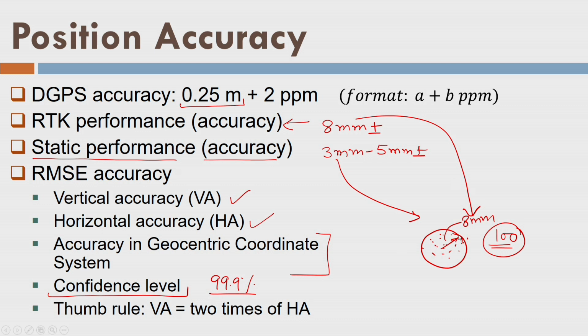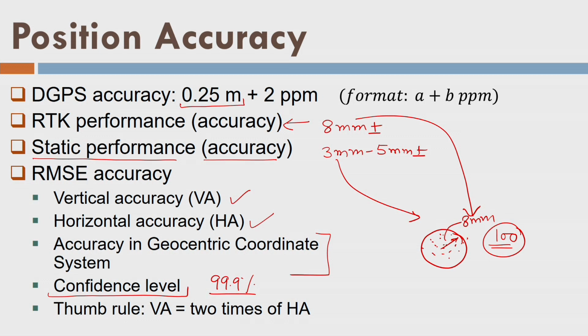Remember, these accuracies are specified again in the geocentric coordinate system, not in the local reference frame. So with respect to the equator, in the equatorial plane, I should measure my planimetric accuracy, and perpendicular to the equatorial plane, I should measure my vertical accuracy. Slightly difficult, or slightly imagination is required. Let us go ahead and try to see what's the meaning there. We'll see in this lecture only. Okay, but finally I can say one thing. If you observe, there is a thumb rule that vertical accuracy is almost 2 times the horizontal accuracy, and this is the reason.